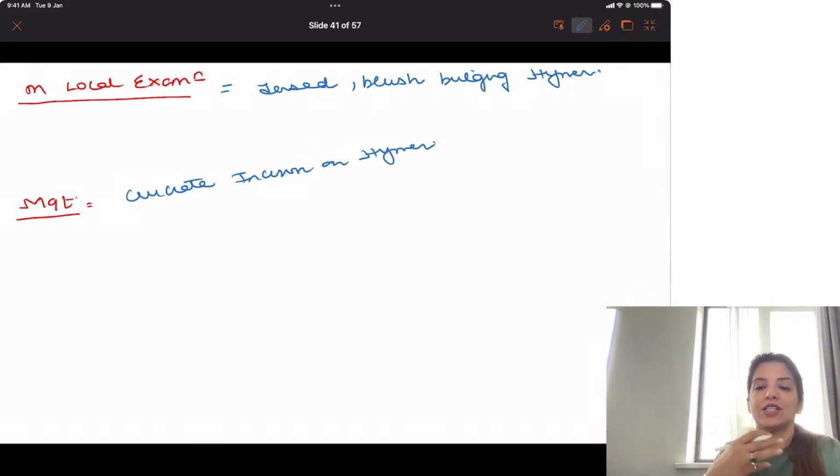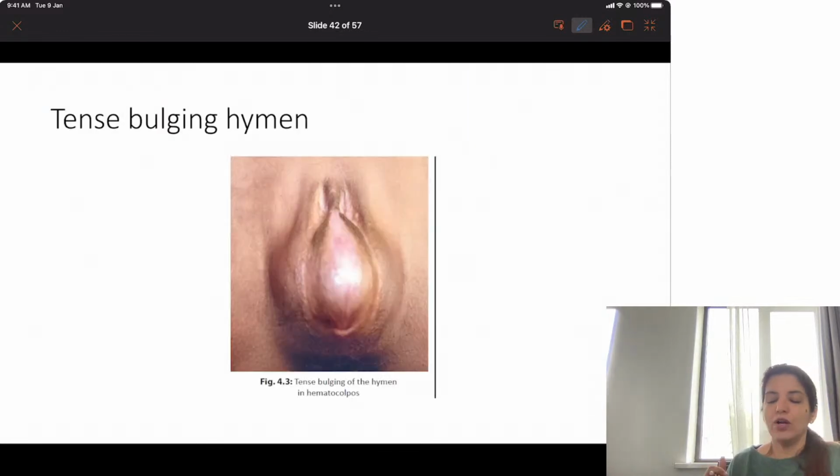Whatever blood has collected is going to come out, and from next time onwards, she will menstruate normally, right? So on local examination, you get a tensed, bluish, bulging hymen, and management is cruciate incision on the hymen. So this is how a tensed, bulging hymen looks, right?